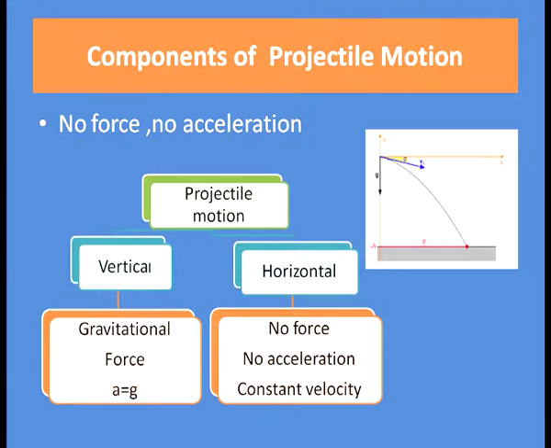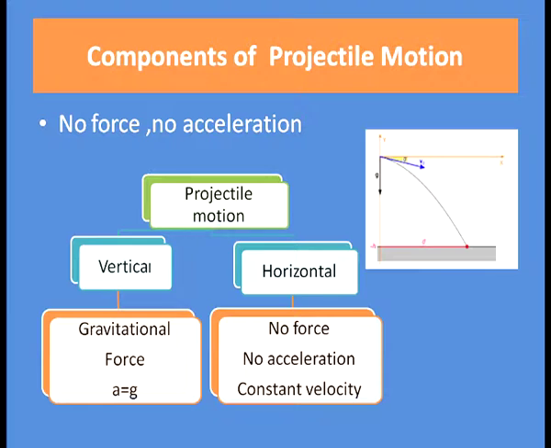Now, what are the components of projectile motion? As we have studied in Newton's second law, when no force is applied, there will be no acceleration in the object. In case of projectile motion, there are two components, a vertical component and a horizontal component. In case of the horizontal component, what happens? No force is applied in the horizontal direction.